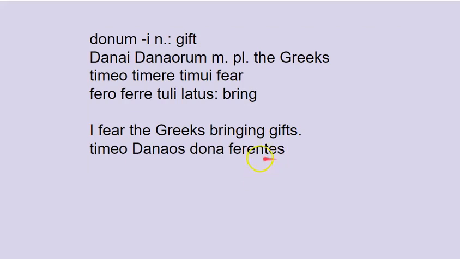So here, ferentes modifies danaos, the Greeks. You can see they're both accusative, plural, masculine, danaos ferentes. And in between the two, I've placed dona. Dona is the accusative, plural, neuter of donum, and it's accusative because it's the direct object of the participle ferentes, bearing gifts. Yes, bearing gifts.